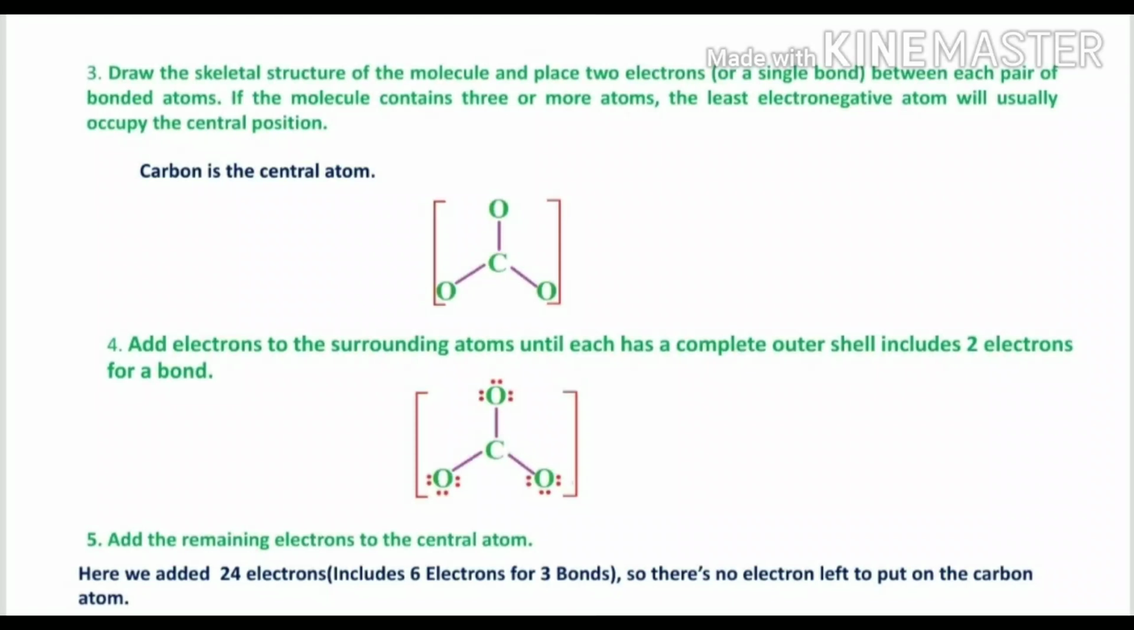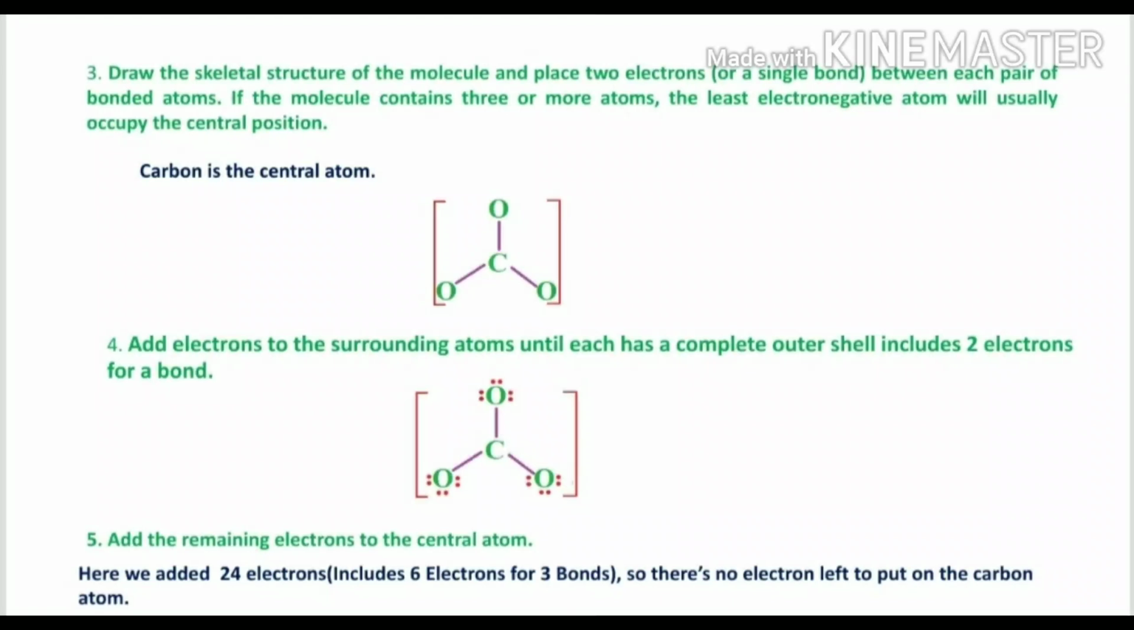And then we draw the lines as single bonds. Three single bonds are drawn, each single bond consisting of a pair of electrons. So for 6 electrons, you draw 3 single bonds. So this is the third step. Then we go to the fourth step.